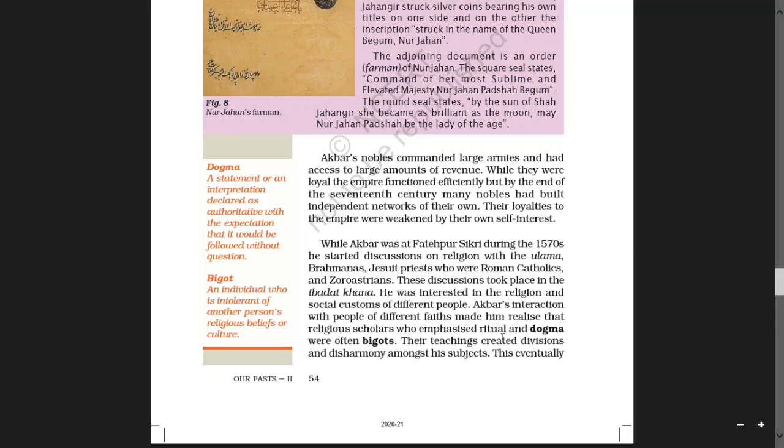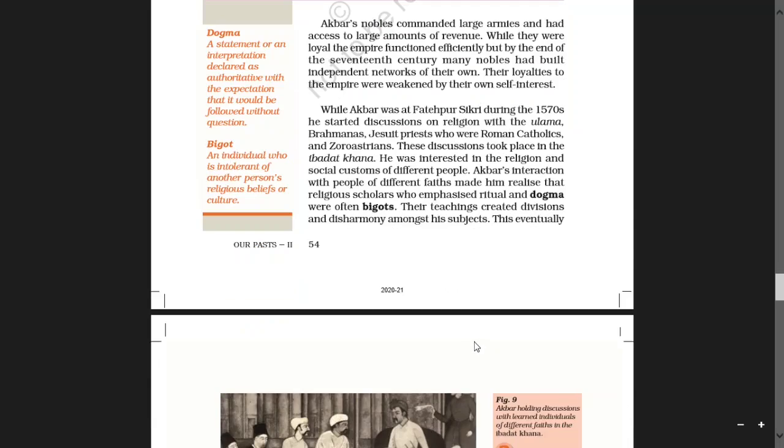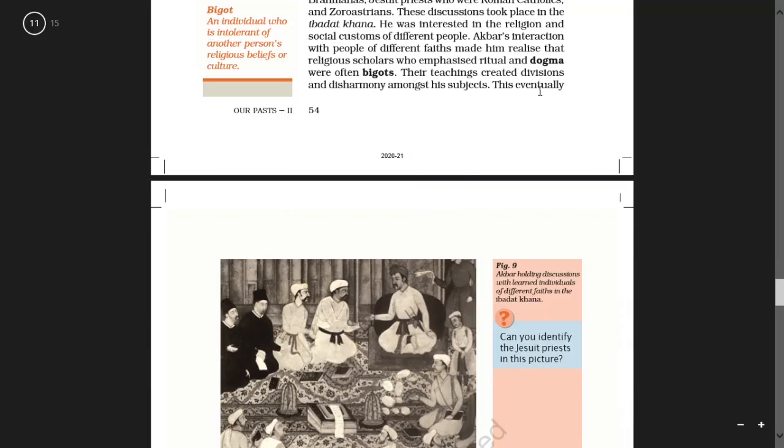Their teachings created divisions and disharmony amongst his subjects, so among all his people. It became peaceless. There was no peace. Having no peace is called disharmony, the opposite of harmony. Subjects means his people.